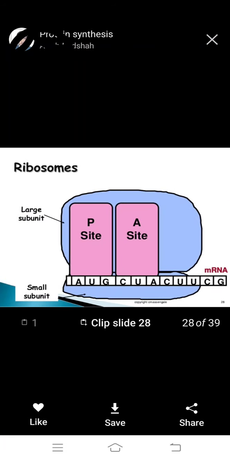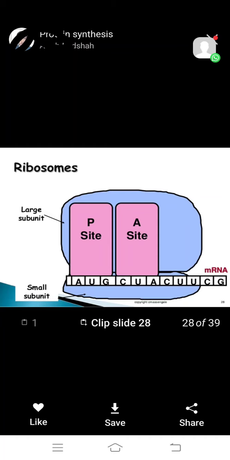Okay, we observe first AUG, the starting codon. First it attaches to the P site. A very important question: which site does the first tRNA attach to in the ribosome? The P site is first. Then the next tRNA attaches to the amino acid site, the A site.